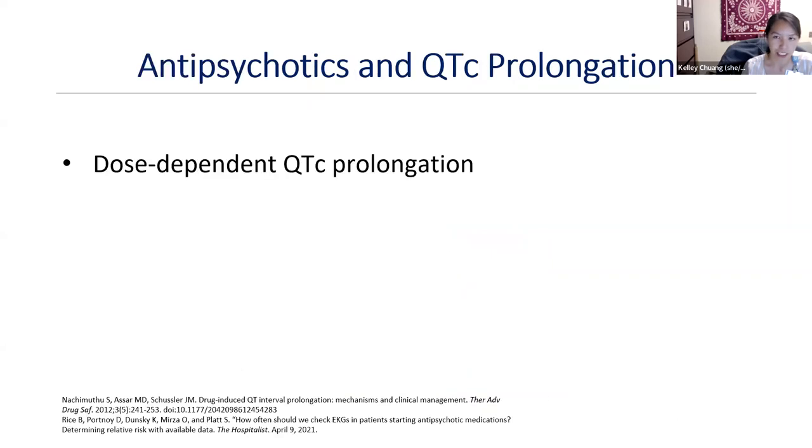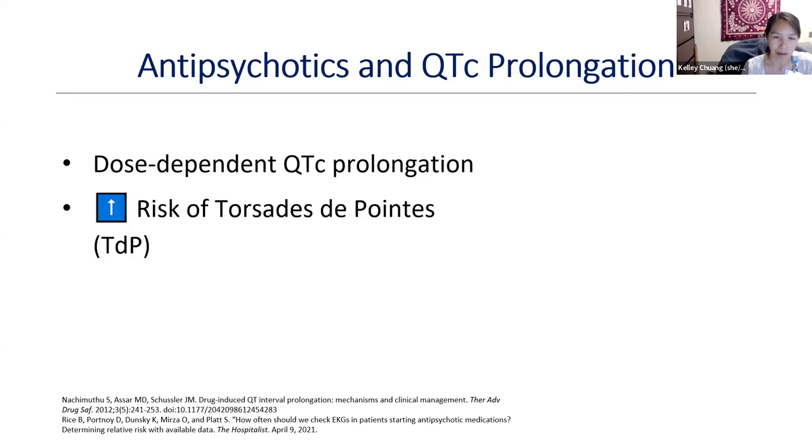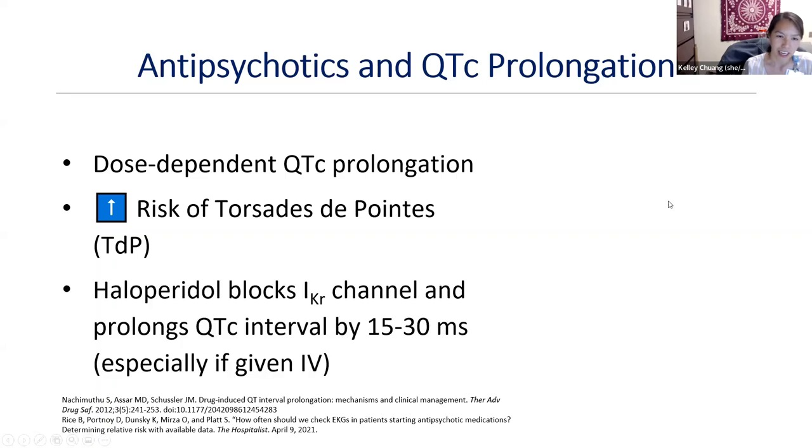So for most of the antipsychotics, it's a dose-dependent QTc prolongation. And of course, why we worry about that is the risk of torsades, especially if the R wave happens on the T wave during repolarization. They all work by different mechanisms, but haloperidol is the main example. It blocks that IKr channel in phase 3, leading to repolarization. By blocking that channel, it prolongs the QTc interval, on average by about 15 to 30 milliseconds. That effect is more potent when given IV, which is why there is that black box warning with IV haloperidol.